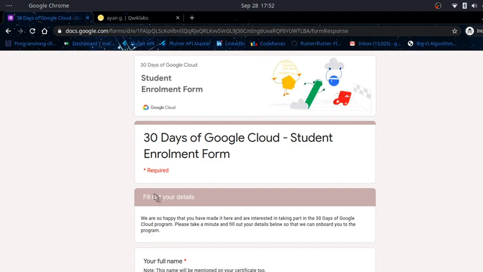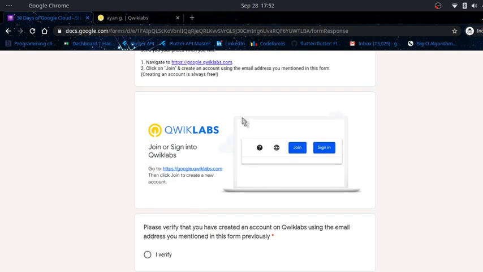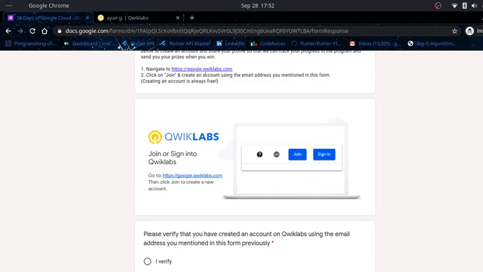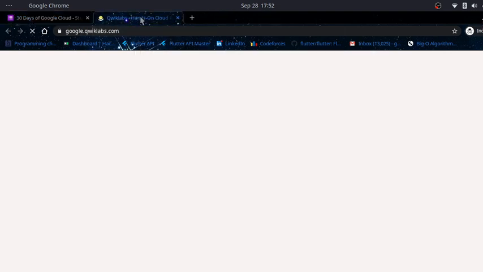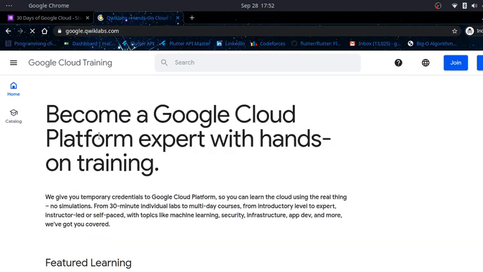Okay, I will go back and tell you how to register when you don't have a Quick Labs account. This is for absolute beginners who don't know anything about Quick Labs. So click on no, I want to create one. Click on next. You will be redirected to a form where all the instructions will be provided. Again, this is the URL. Go to Quick Labs. Here I am already registered, so I will sign out.